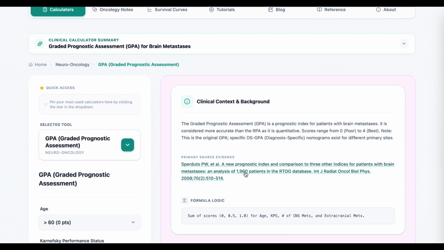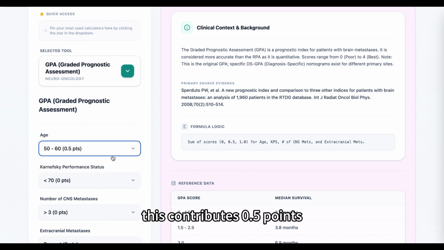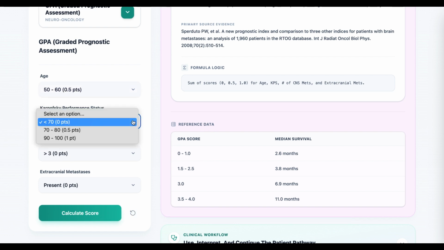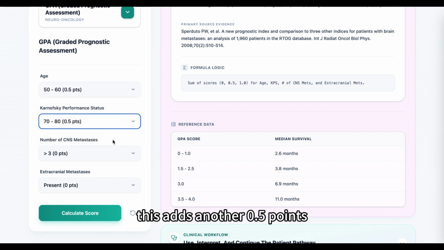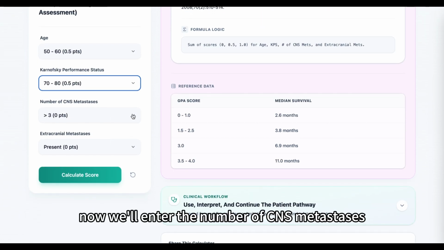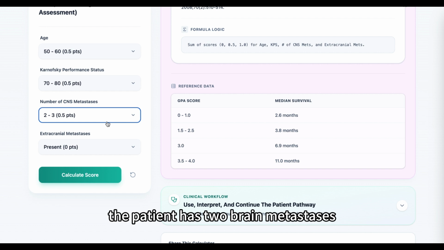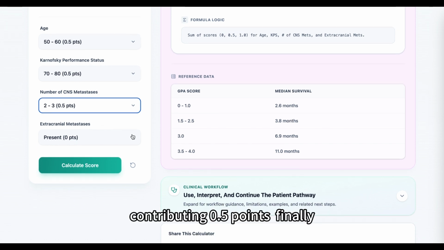We'll begin with age. Our patient is 58 years old, so we'll select the 50 to 60 age group. This contributes 0.5 points. Next is the Karnofsky performance status. His KPS is 80, so we'll select 70 to 80. This adds another 0.5 points. Now we'll enter the number of CNS metastases. The patient has 2 brain metastases, so we'll select 2 to 3 lesions, contributing 0.5 points.